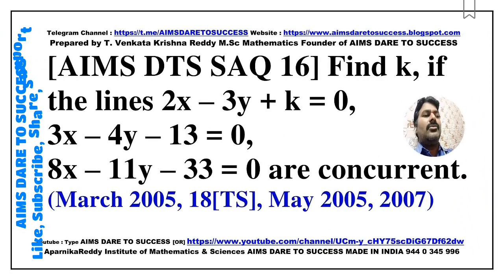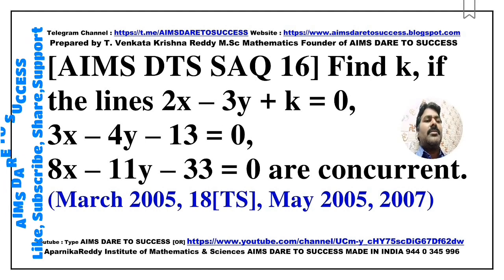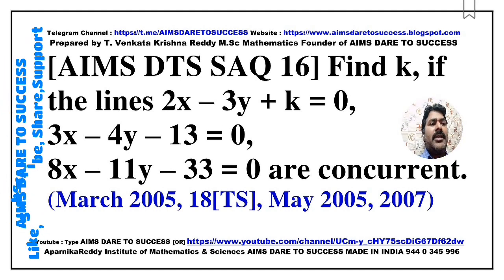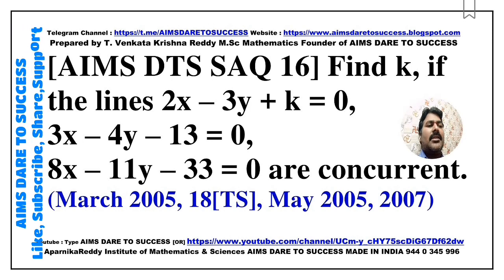Next, SAQ 16. Find the k value if the lines 2x - 3y + k = 0, 3x - 4y - 30 = 0, 8x - 11y - 33 = 0 are concurrent. This question is very, very important and very easy also. So practice more, my dear students. This question came from March 2005, March 2018 Telangana, May 2005, May 2007.